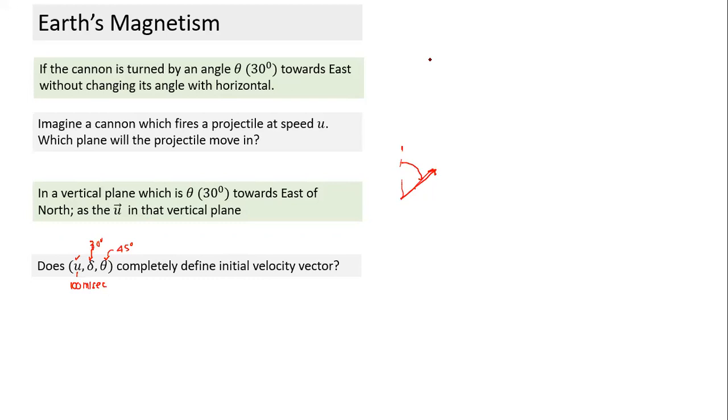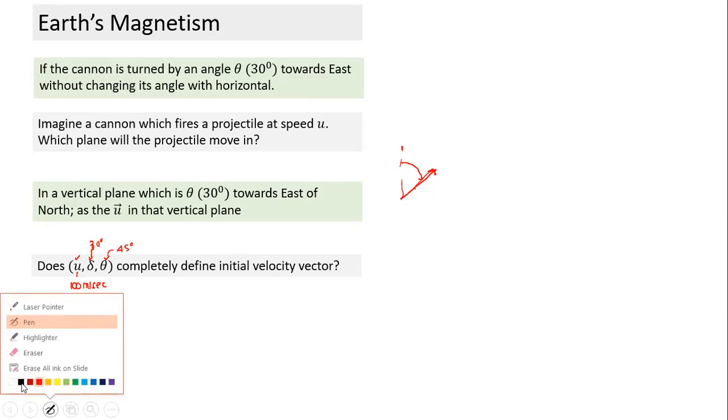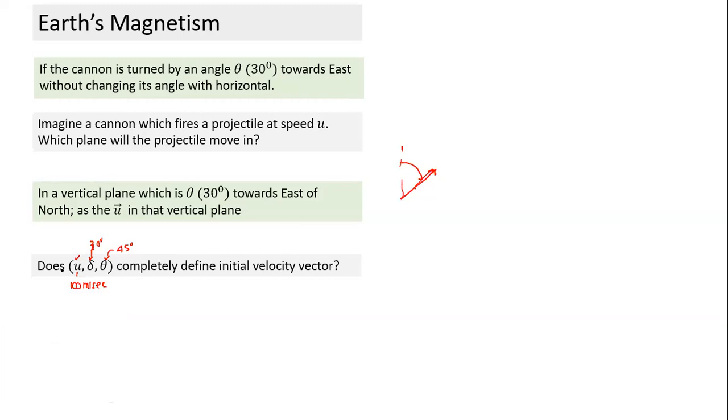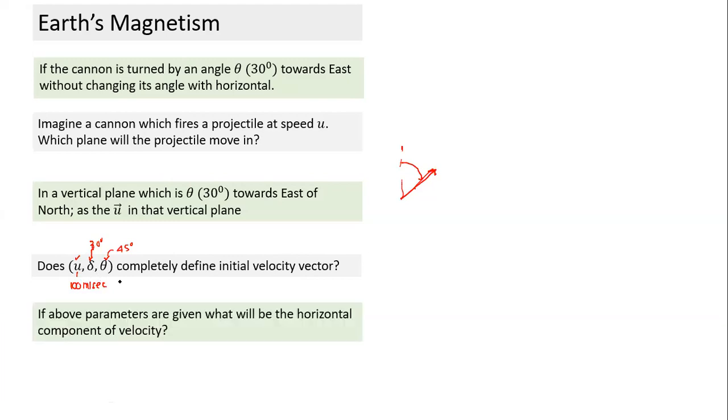Is this clear, the three terms I'm talking about? In sum, to define any vector in 3 dimensions, how many parameters do I need? I cannot define it with fewer than 3 parameters. 3 parameters are needed to define any vector in 3 dimensions. In first year, in whatever projectile motion we did, we didn't define which vertical plane it was moving in. So u and theta were the terms we used to define motion in a 2-dimensional plane. So 3 terms are needed. Suppose these parameters are given something like this.